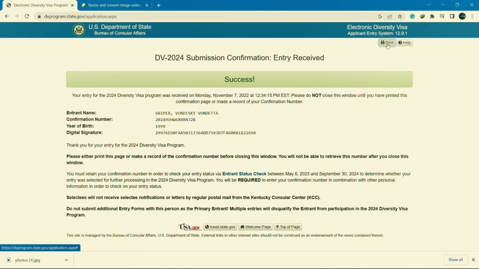So guys, this was all on how to apply for the US green card lottery, and I hope this was simple and very clear for you to be able to follow and do your application successfully.